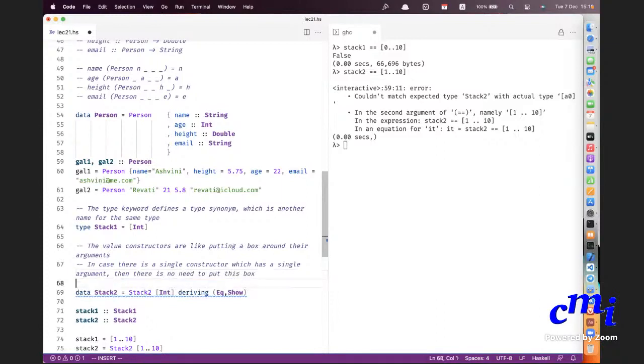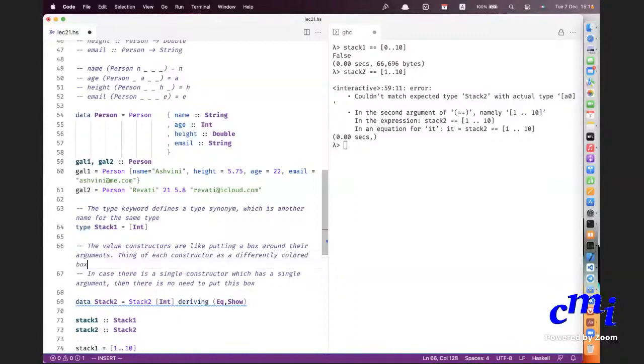Because the box will always contain the same thing, so why do you need to put a box? If you have multiple constructors, then imagine each constructor as a differently colored box. Any value will be a bunch of objects put inside a box of this color or that color or that color.